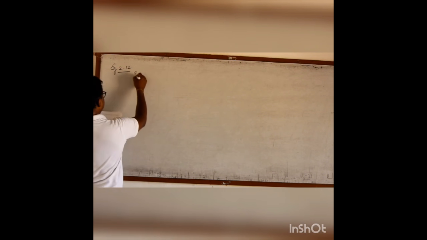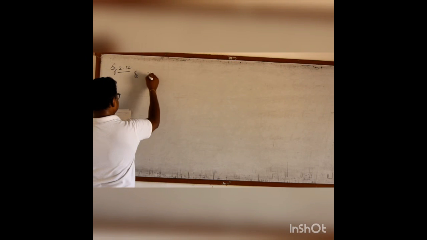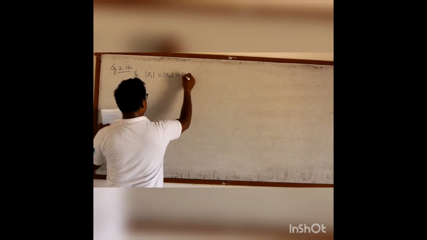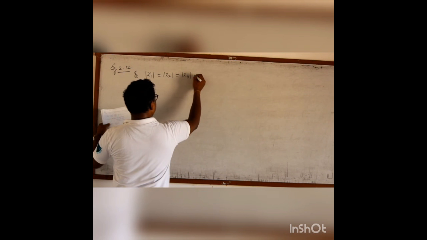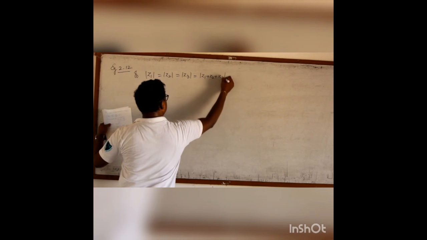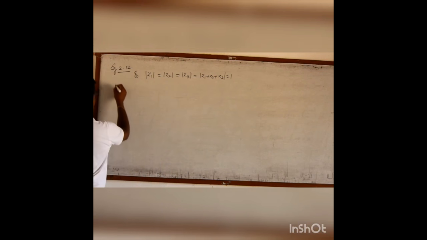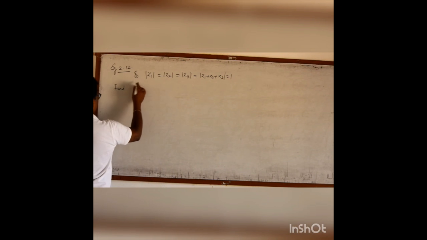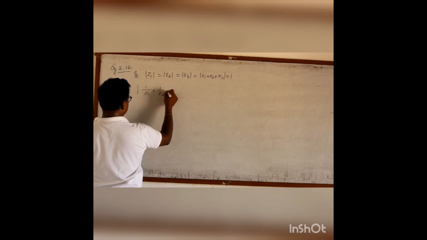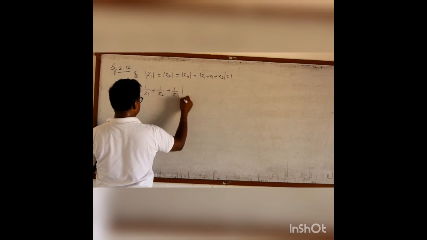Moving on to example 2.12. If modulus of Z1 equals modulus of Z2 equals modulus of Z3 equals modulus of Z1 plus Z2 plus Z3, all are 1, then find the modulus of 1 by Z1 plus 1 by Z2 plus 1 by Z3.